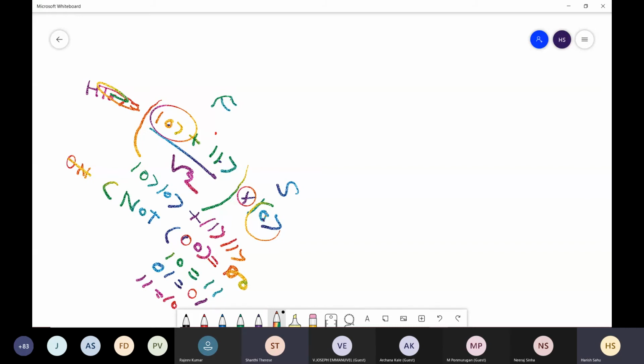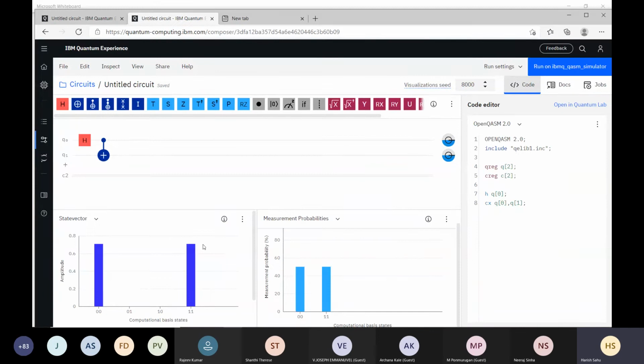The second qubit was originally 0, and the first bit is 1, so it will be complemented and become 1 1. So this 1 by root 2 will come here, and 0 tensor 0 is basically 0 0, and 1 tensor 1 is basically 1 1. On implementation of this circuit, we will get only the states 0 0 and 1 1, and their probabilities will be 1 by 2 each.